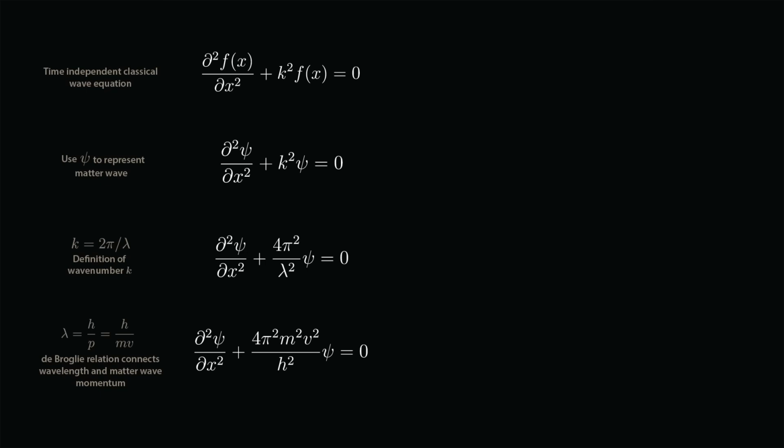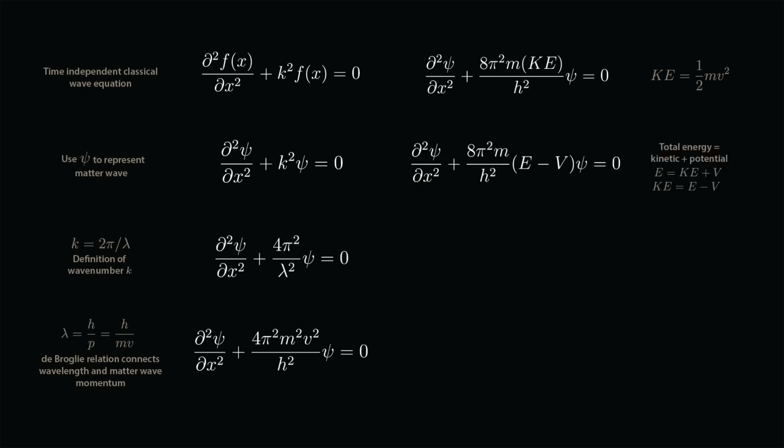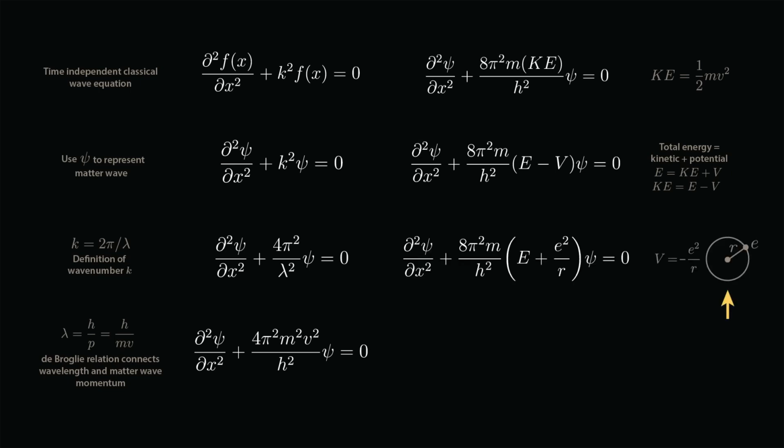The constant term in the classical wave equation now depends on the mass of the matter wave squared times the velocity of the matter wave squared. From classical physics, kinetic energy is equal to 1/2 mass times velocity squared. So we can rewrite our numerator as 8 pi squared m times the kinetic energy of the wave. Finally, taking the total energy E as the kinetic energy plus the potential energy V, Schrödinger solved for the kinetic energy and substituted. The hydrogen atom has 1 proton and 1 electron.